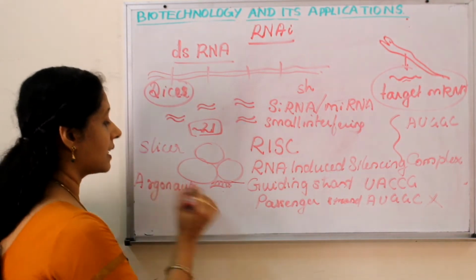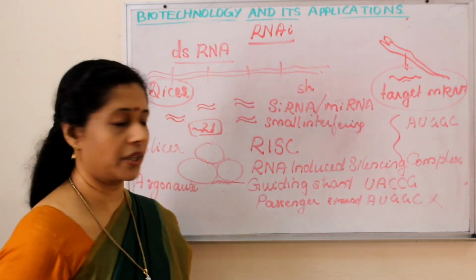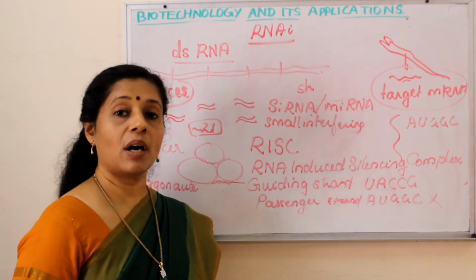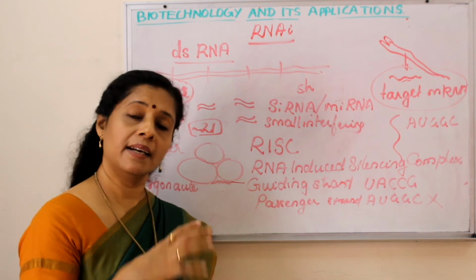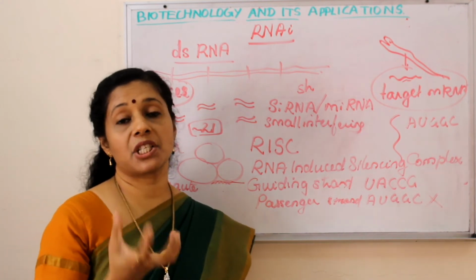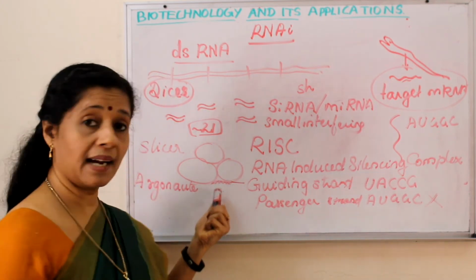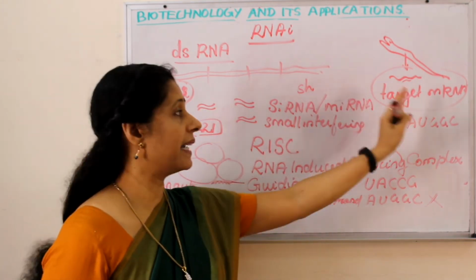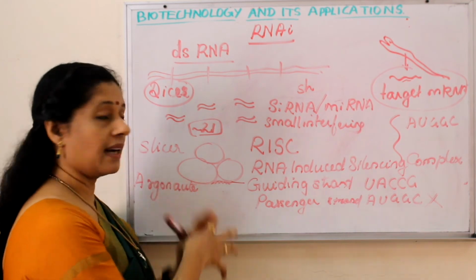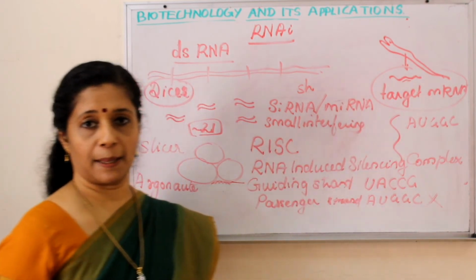So the RISC knows it. The RISC will remove this passenger strand and it will be destroyed. Then what is left with the RISC? Only the guiding strand, and also microRNA. Now how is microRNA forming? It is also formed by transcription within the nucleus, but later it will undergo some conformational folding to become the final miRNA. What is its role here? This miRNA is actually helping it to find the target mRNA along with the guiding strand. So the miRNA, guiding strand, RISC, everything together now will reach the target mRNA.